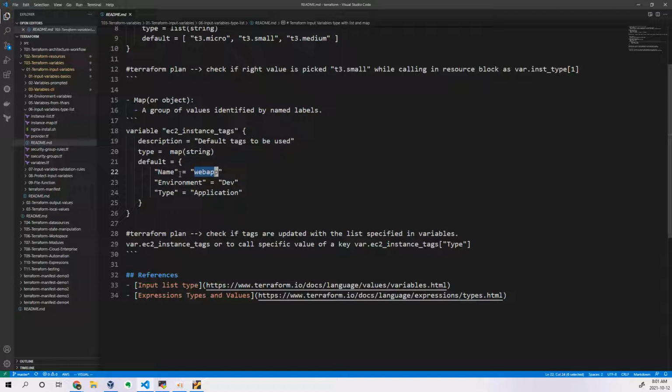And every data entry, we have written multiple entries here: name is equal to web app, environment is equal to dev, type is equal to application. If you want to declare your default values like this, then we have to write in the form of a map. Then you have to tell Terraform that this variable is a map of string. Sorry, I said map of list, it is map of string. That is what we have to specify. And then you can call it however you want.